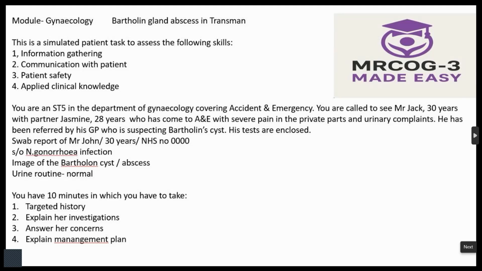Then the infection leads to pus formation, and this causes enlargement of the swelling and pain. It causes severe pain, fever also. So fever, and sometimes pain in the tummy also, and there can be pain when you pass urine also. So all these things can happen when there is an infection.